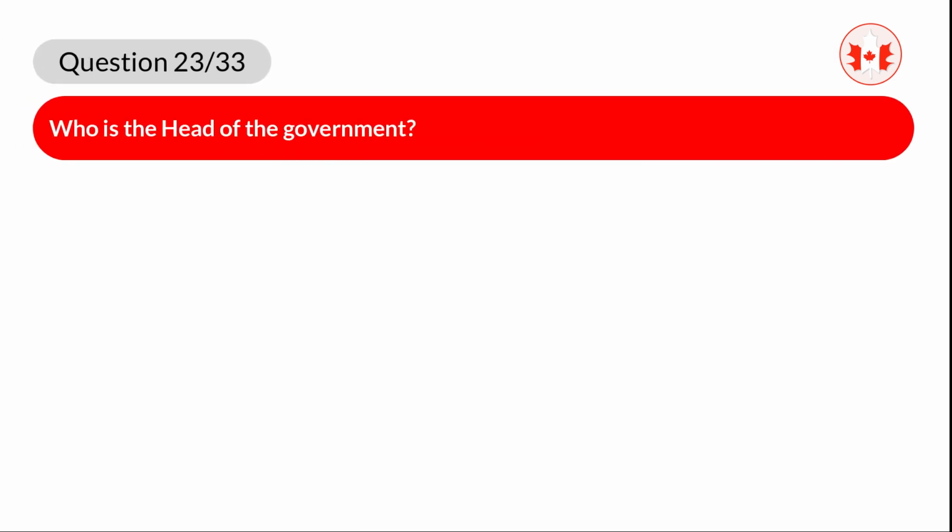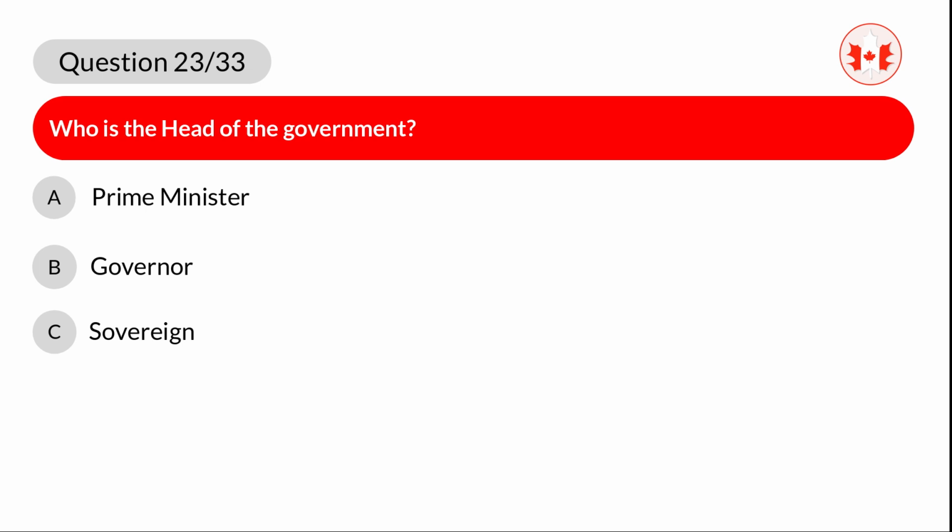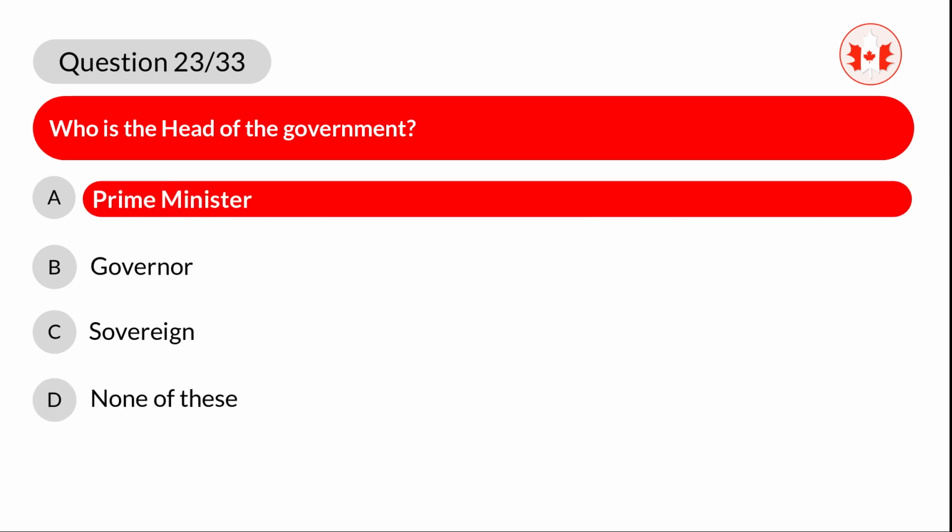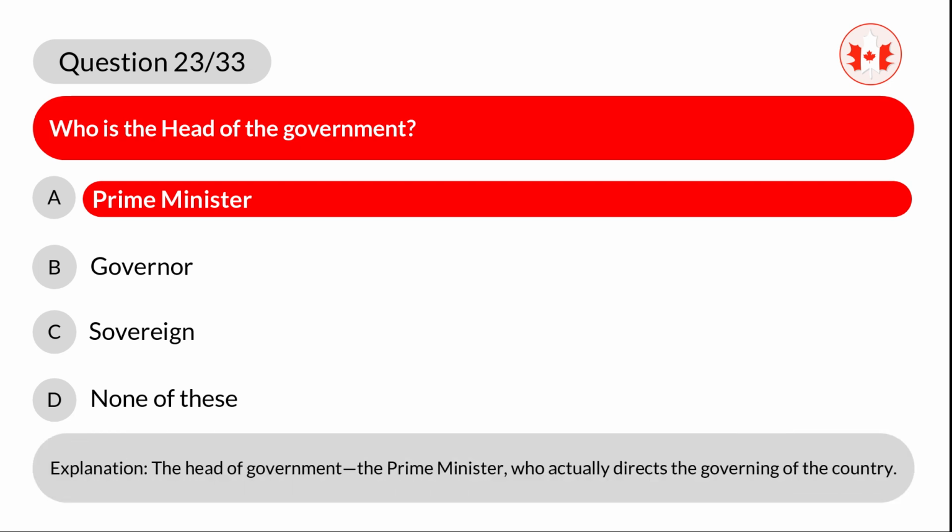Question 23. Who is the head of the government? A. Prime Minister. B. Governor. C. Sovereign. D. None of these. Correct answer is A. Prime Minister. Explanation. The head of government, the Prime Minister, actually directs the governing of the country.